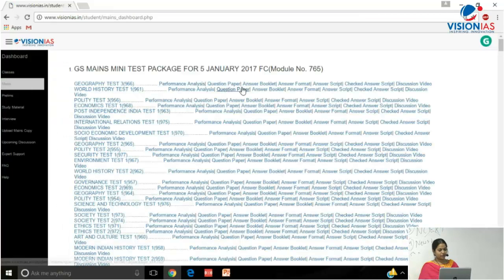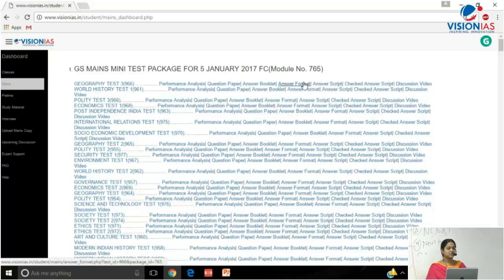See, you can download your question paper and answer booklet for writing answers. After you write the answer booklet, you have to go to upload mains copy. You upload it, we evaluate and re-upload. When we re-upload it, you receive a message and you can see the checked answer script. You can download the checked answer script and see it.